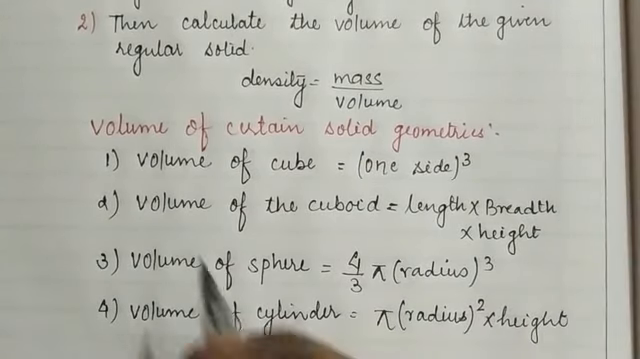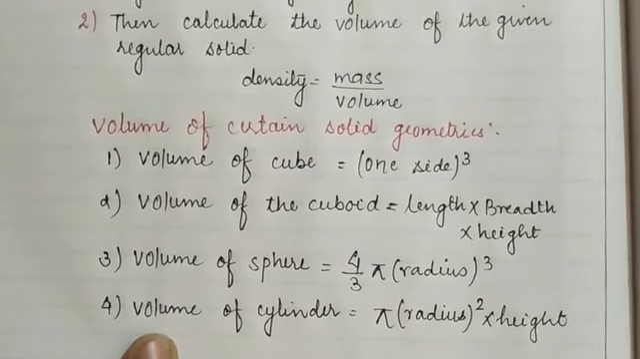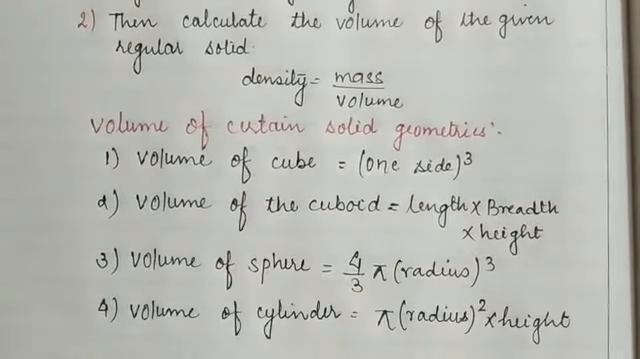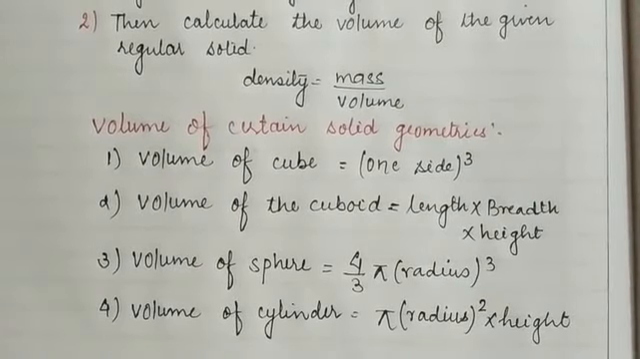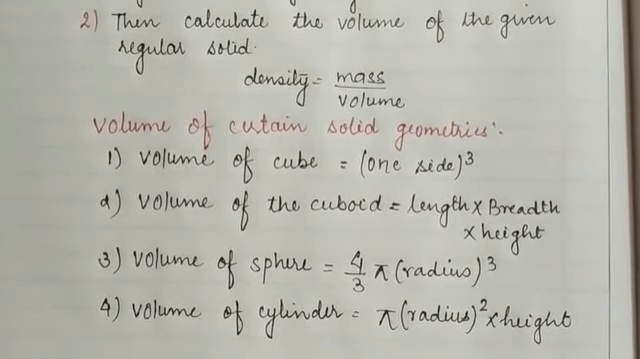So children, if we know the volume of the different regular solids and also the mass of the solid, then we can easily calculate the density of the solid. Now children, with the help of an example, I am going to give you a glance at how we can easily calculate the density of the given material. Okay children, so now let's start with the example.